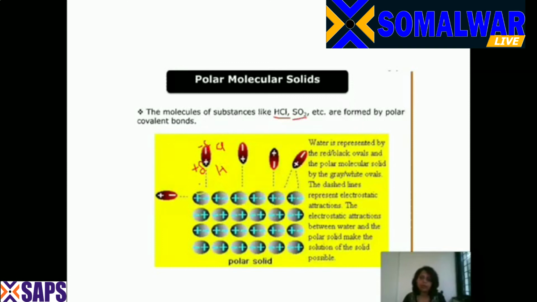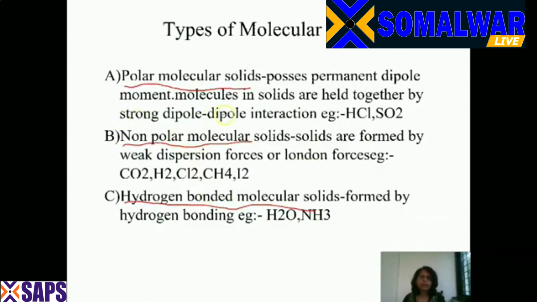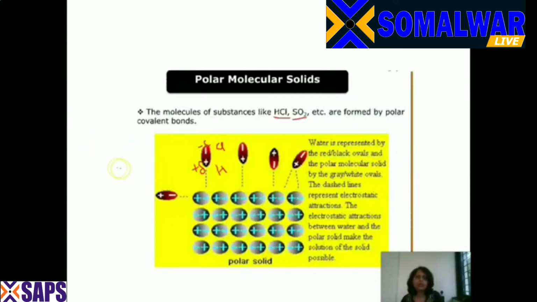Now, when HCl has a permanent dipole, the molecules in the solid are held together by strong dipole-dipole interaction. So if you bring the HCl molecules close together and decrease the temperature, the solid of HCl will be formed, and the HCl molecules will be held together by dipole-dipole interaction. Another example is SO2. So, have you understood the polar molecular solids?